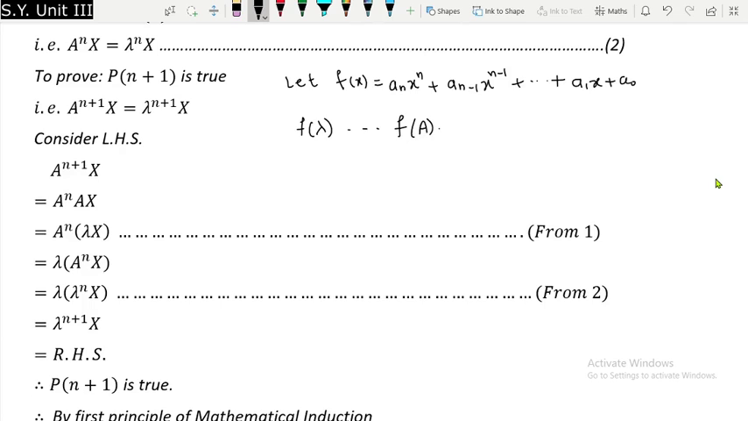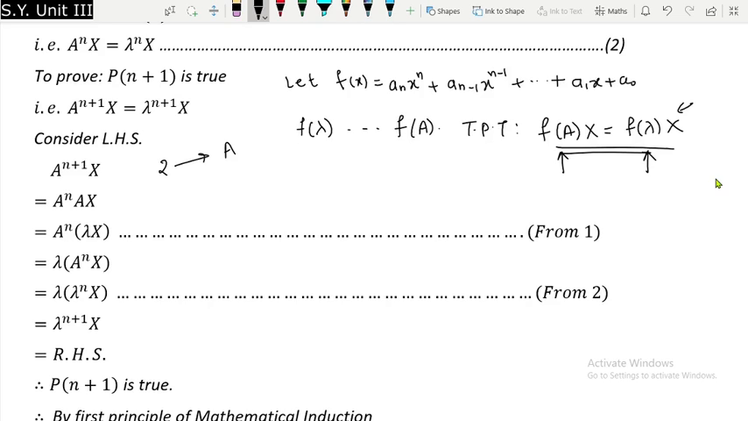In order to show it, again I am going to use the same trick. Actually we are going to get the same eigenvector as the eigenvector we got corresponding to the eigenvalue lambda of A. So I will prove that f of A multiplied by x is equal to f of lambda multiplied by x. So this will imply that f of lambda is an eigenvalue of f of A with x as an eigenvector.